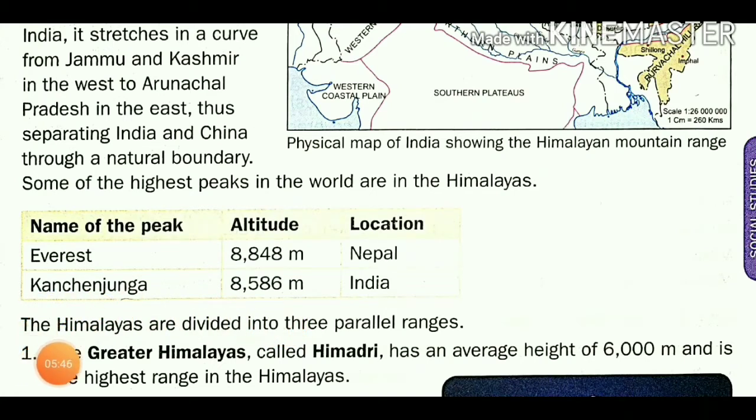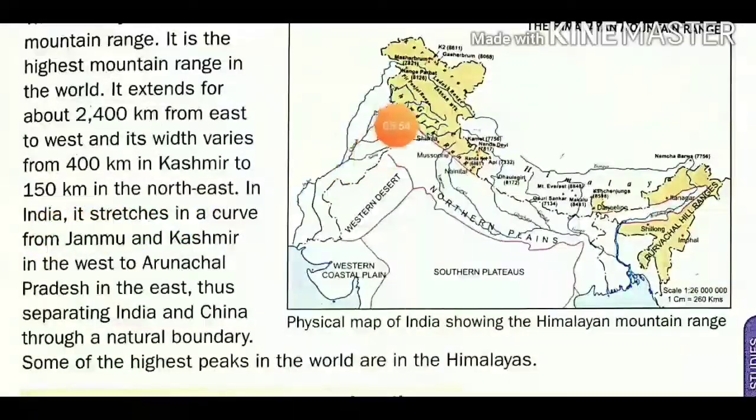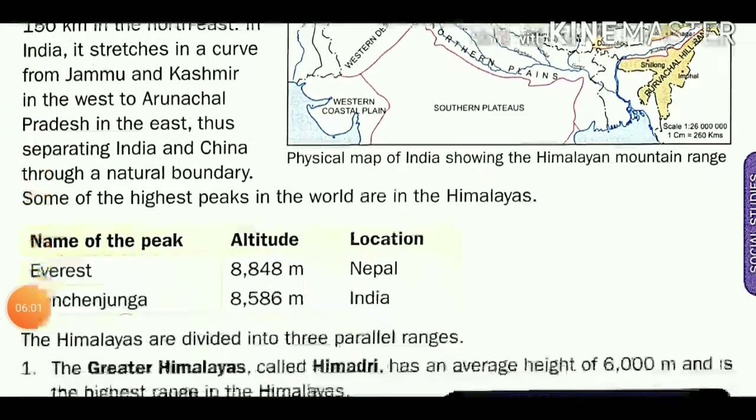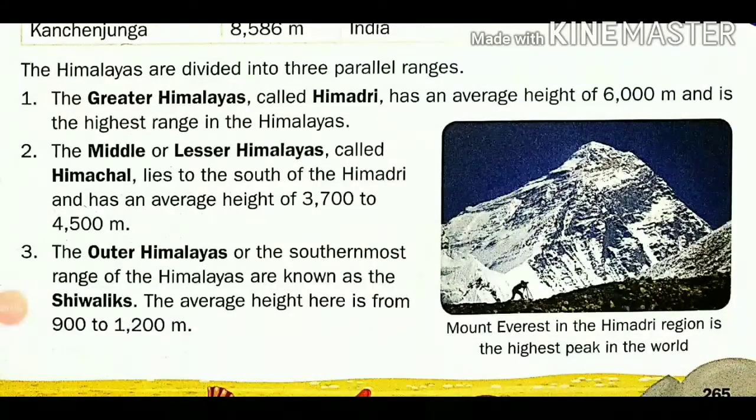The Himalayas are divided into 3 parallel ranges. The Himalayan ranges are somewhere high, somewhere mild, somewhere lower, so all the mountains are not the same. That is the parallel ranges we are going to learn.